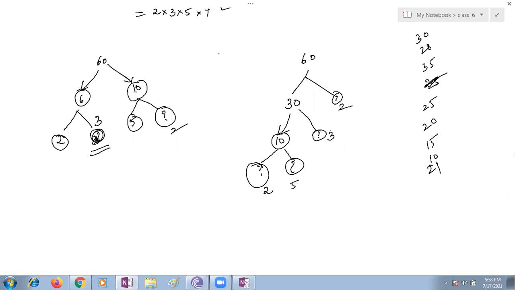Ma'am, if you multiply two prime numbers, we'll get these numbers. Like 3 into 7 is 21. 2 into 5 is 10. 3 into 5 is 15. 2 into 5 is 20. Very good. 5 into 5 is 25. Very good. You are expressing them as products of prime numbers. 5 into 7 is 35. Very good. 2 into 7 is 28. 5 into 2 into 3 is 30. Okay, children, very good.